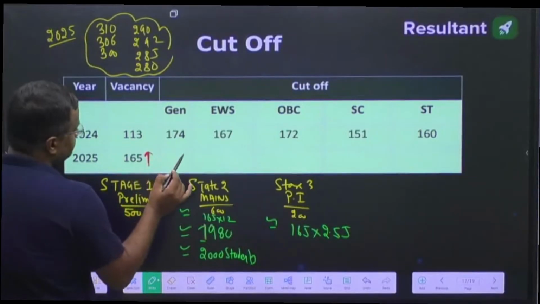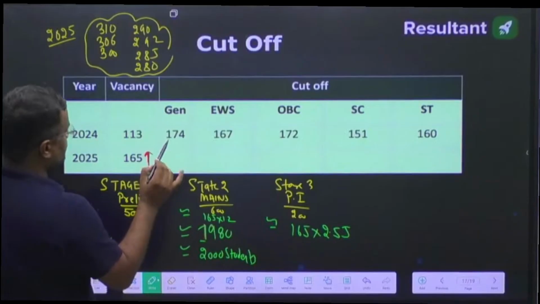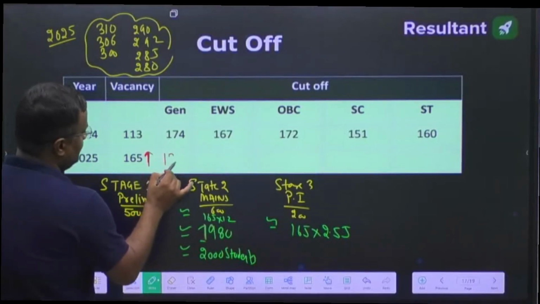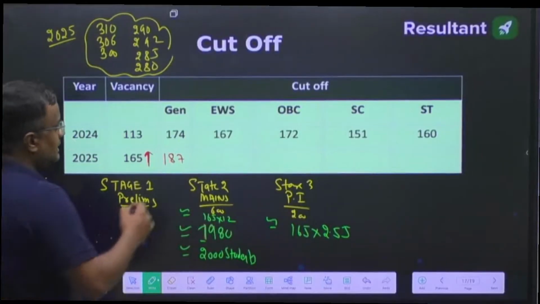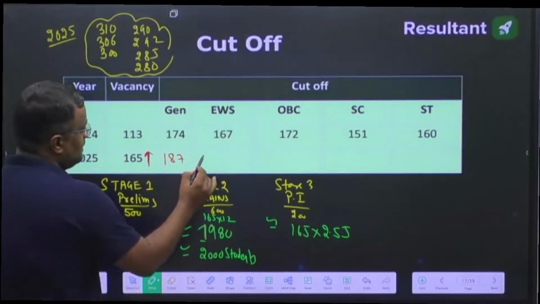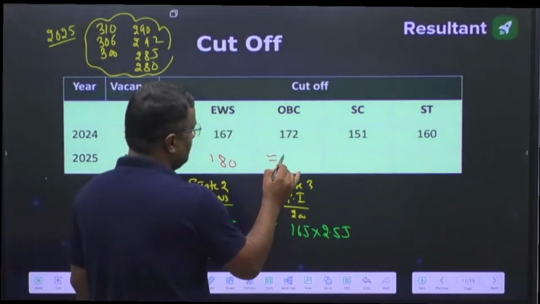This time, the cutoff for general, with 165 as the number of seats, is around 187 marks, maybe a deviation of 5 to 7 marks. Okay, and proportionately, you can see there. Here, the cutoff you can expect around 180 marks. Similarly, for here also, it may be 180 marks.